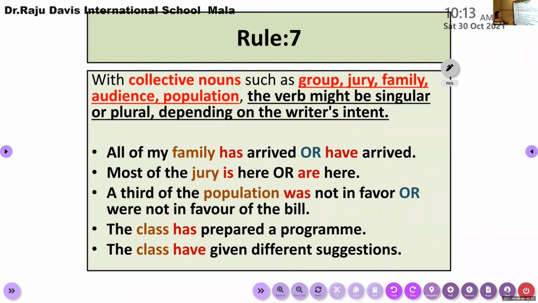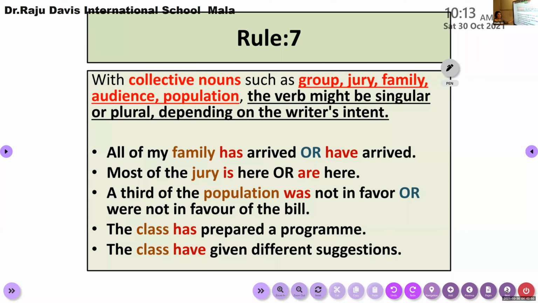A third of the population was not in favor, or were not in favor, of the bill. We can use either according to the situation. You can use either a singular or a plural verb here.